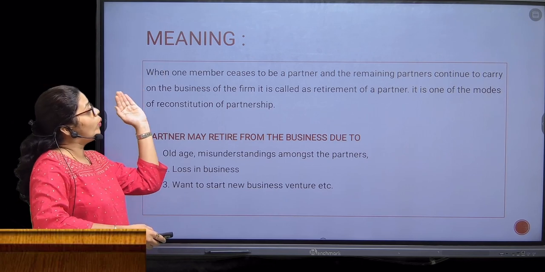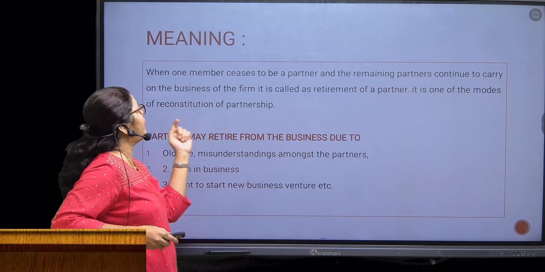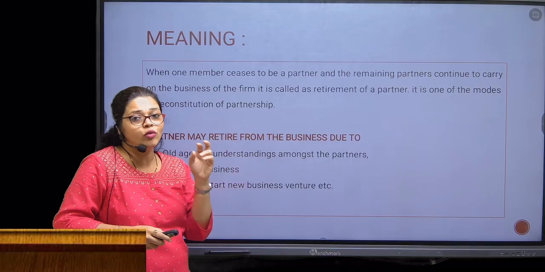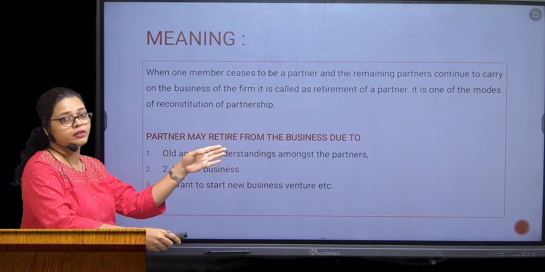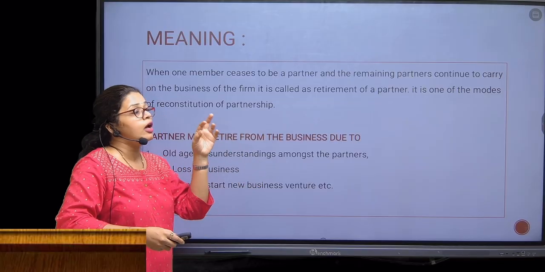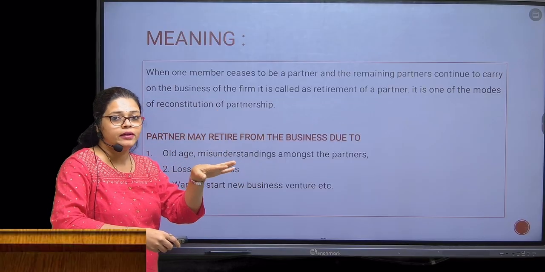Retirement means when a person ceases to be a partner and the remaining partners continue to carry on the business of the firm, it is called retirement of the partner. It is one of the modes of reconstitution of the partnership, where a partner who doesn't want to continue the business takes retirement from that particular partnership firm.